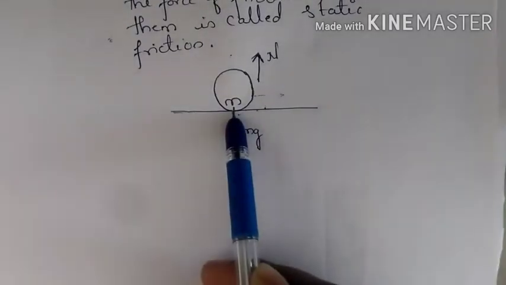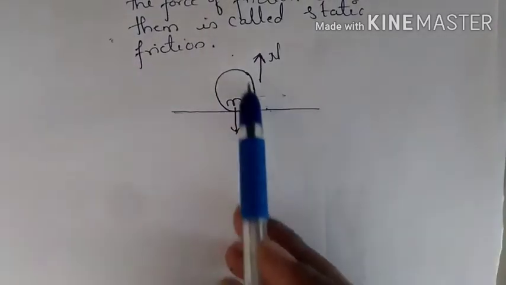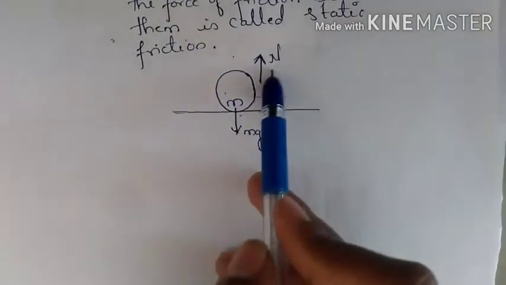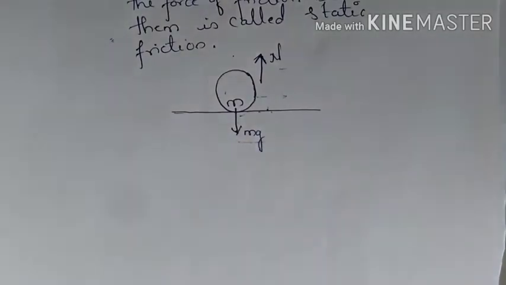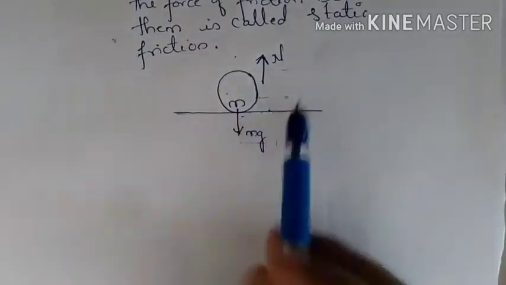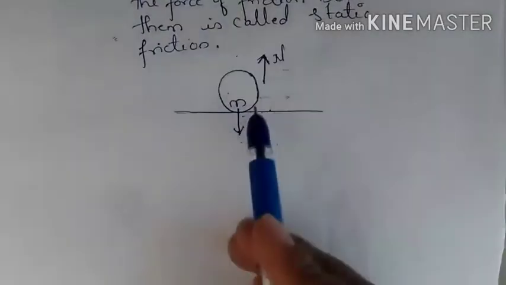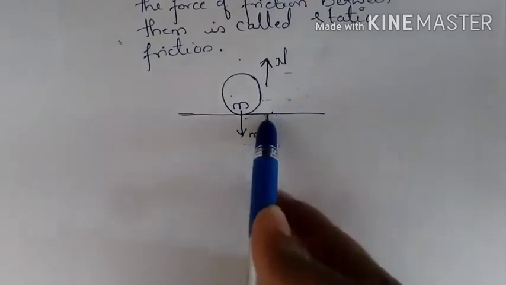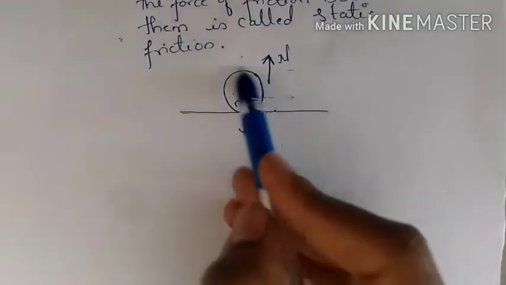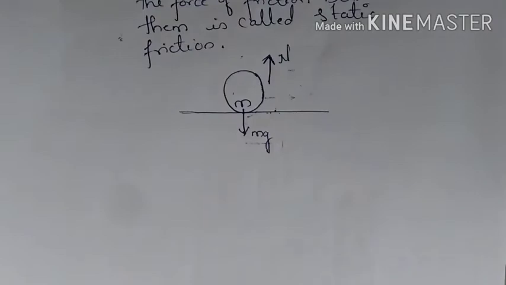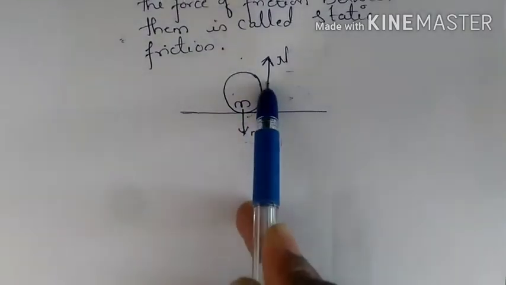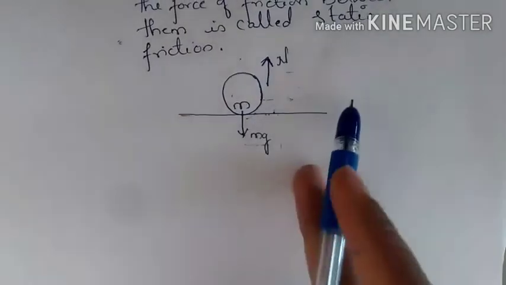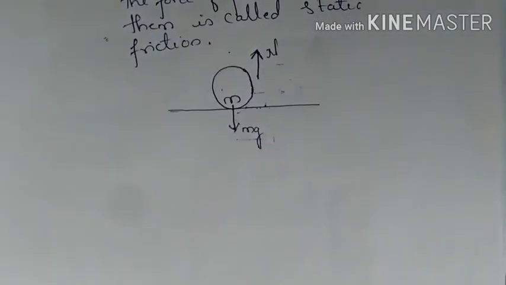You have a mass m kept on the floor, and the forces acting on this mass are the normal reaction and the gravitational force. This mg will get cancelled by this N, and now if you apply an external force in this direction, the floor will give a frictional force to this mass. Hence the mass will not move, but will remain at rest. So this is an example of static friction.